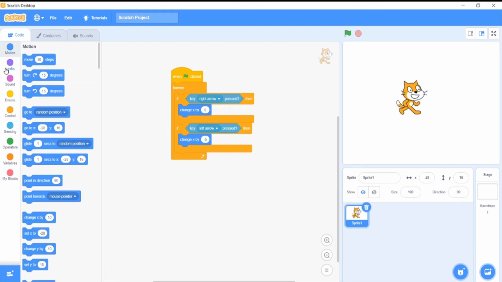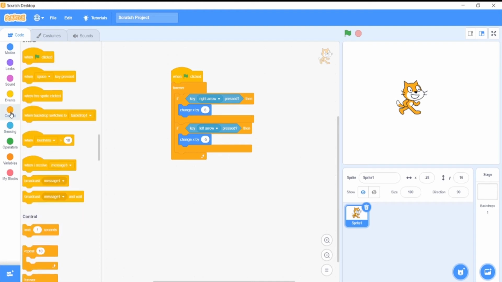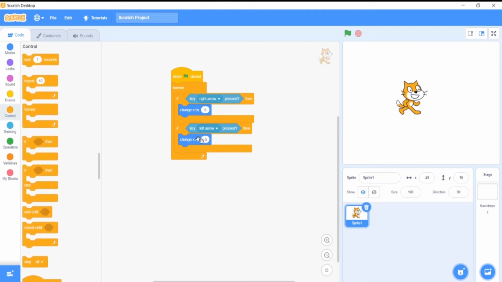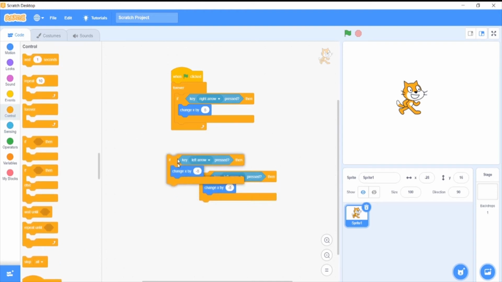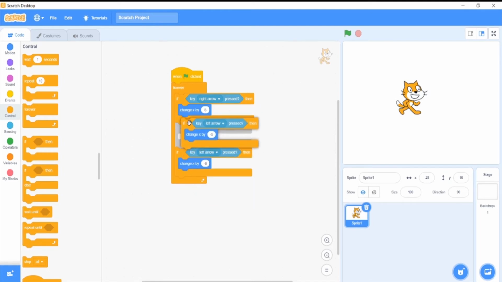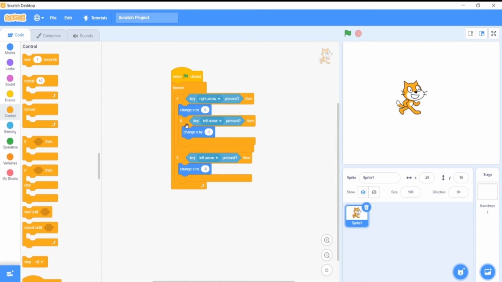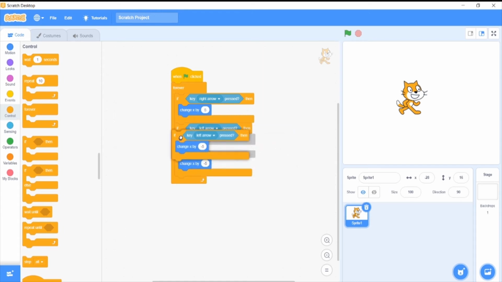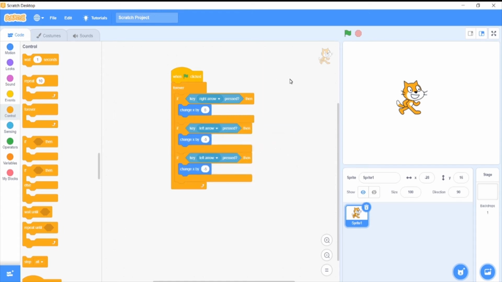For that, we have to go to Control again. You can even copy and duplicate this. Before I continue, you have to be very careful.